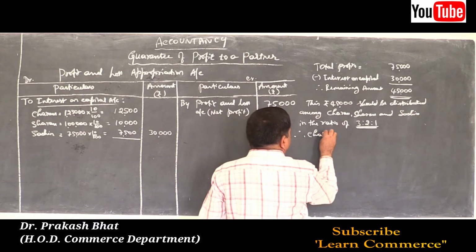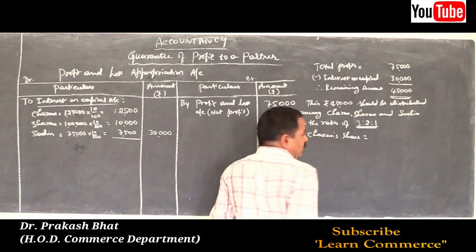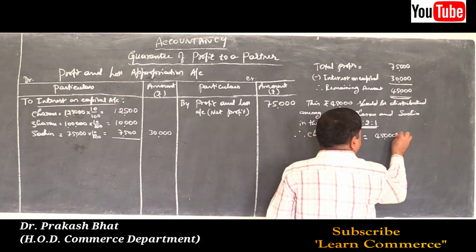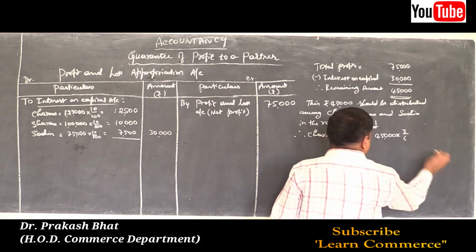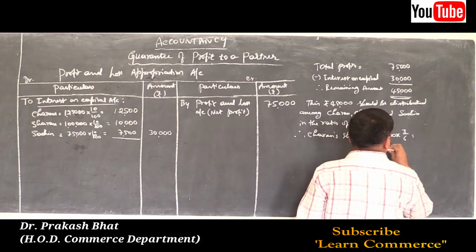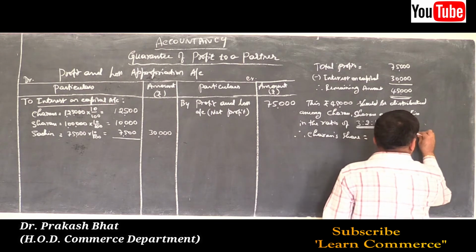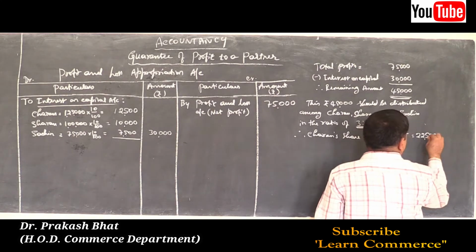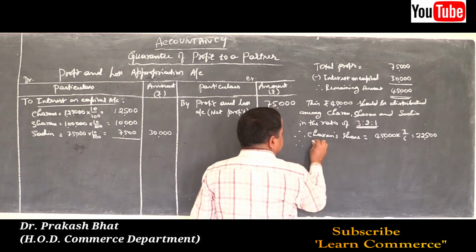Therefore, Charan's share is equal to how much? 45,000 into 3 by 6. So it will be 22,500. Yes, it is.